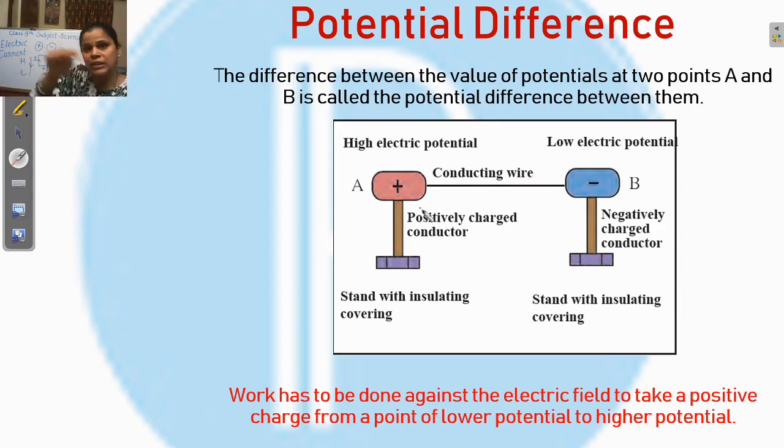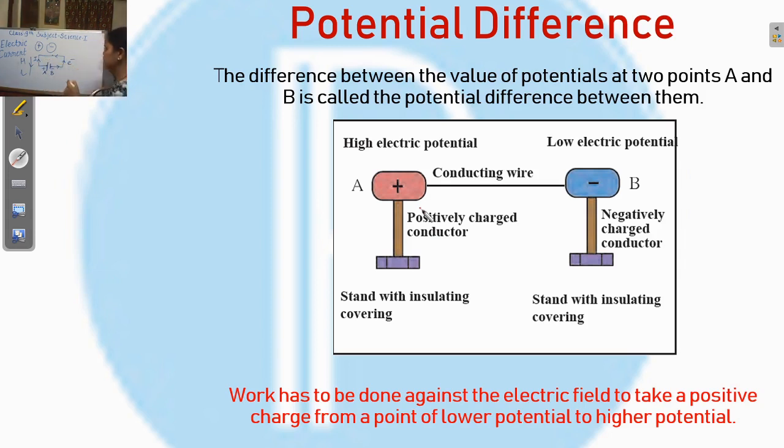Understand? And in this case, if we take the 2 points A and B, the 2 endpoints of this conducting wire, and the current flows in this circuit, then that means work has to be done.